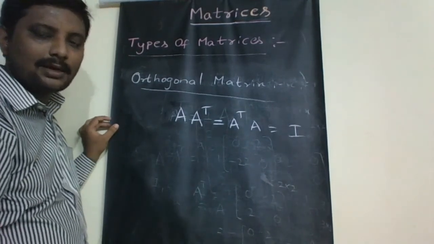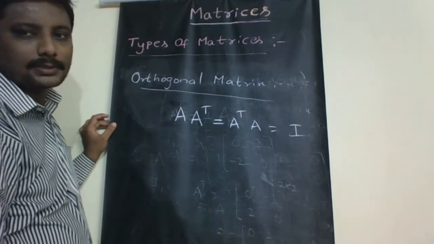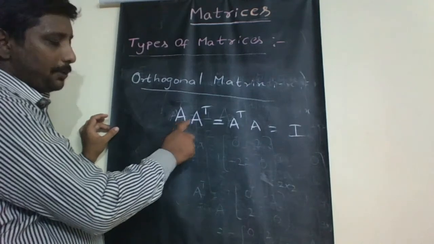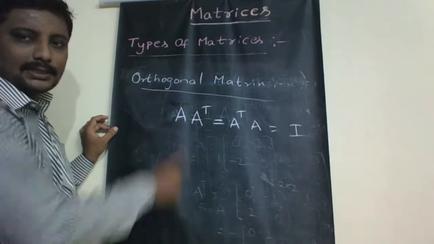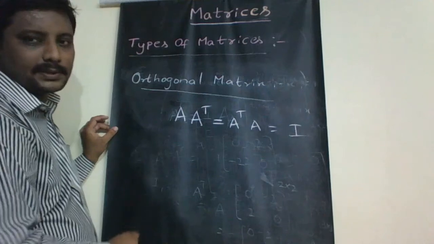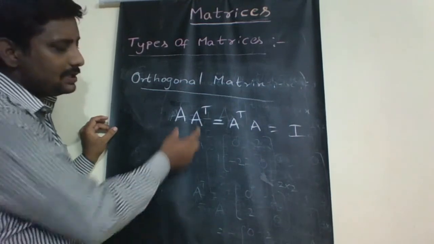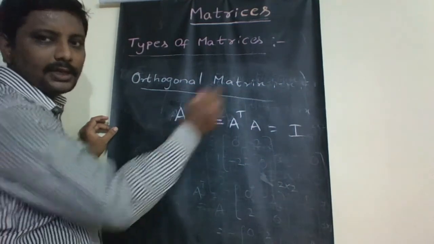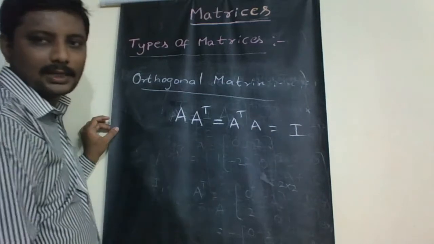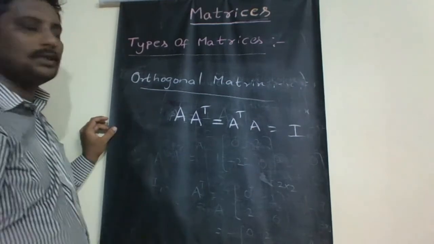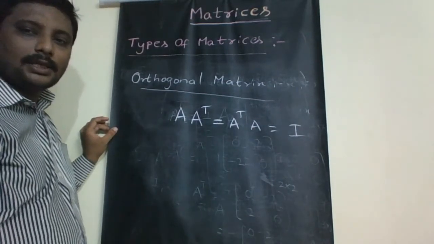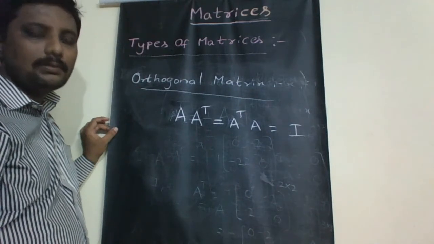Unit matrix or identity matrix. The product of two matrices, that is A and its transpose, A transpose. If we consider this product, if we get the result as the unit matrix, then the matrix capital A is called an orthogonal matrix.